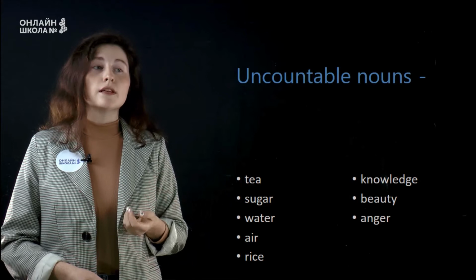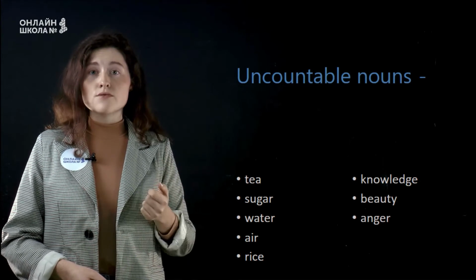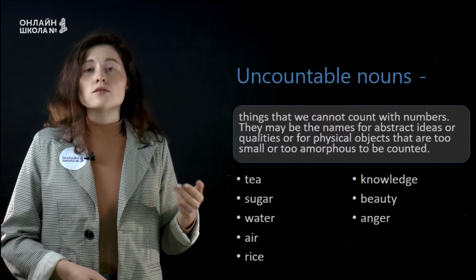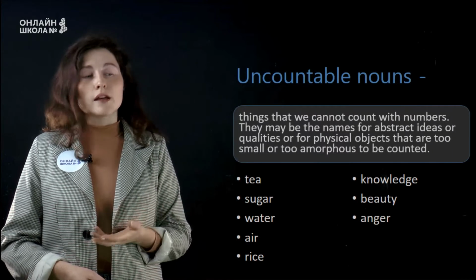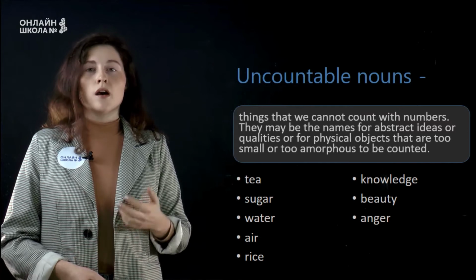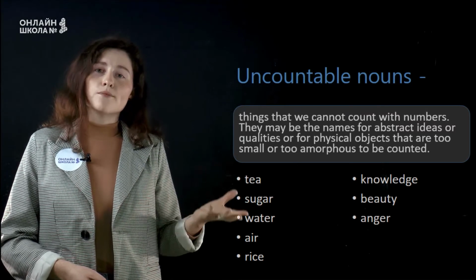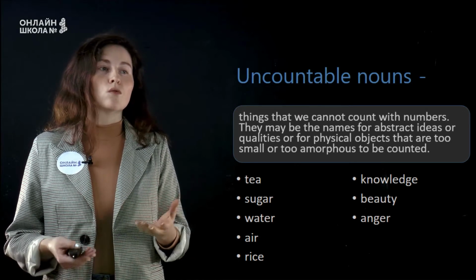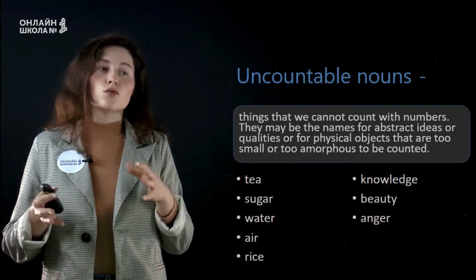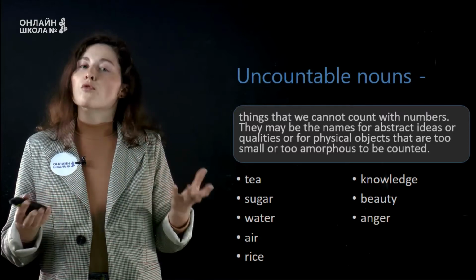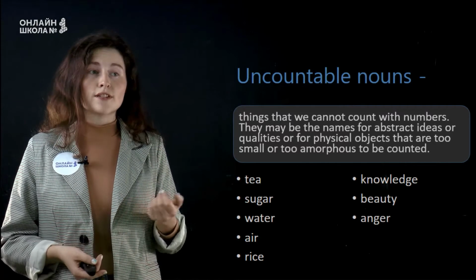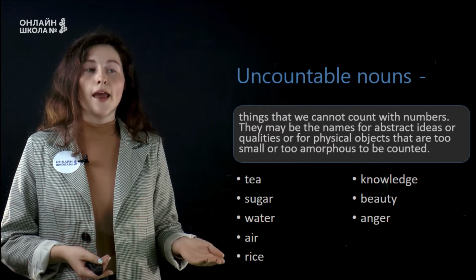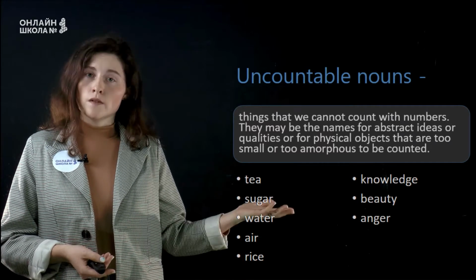Next group of nouns is uncountable nouns или неисчисляемые существительные. Uncountable nouns are things we cannot count with numbers. This may be some names of abstract ideas, or maybe some qualities or physical objects that are too small or too amorphous to be counted. For example, tea, sugar, water, air, rice, and so on.